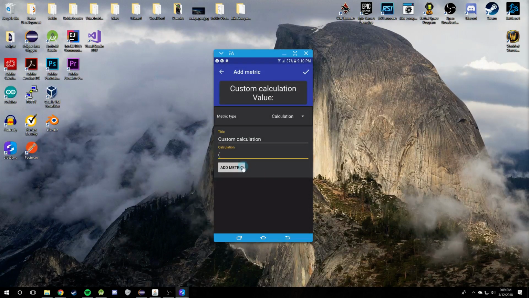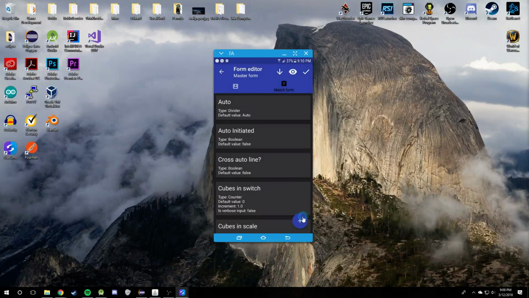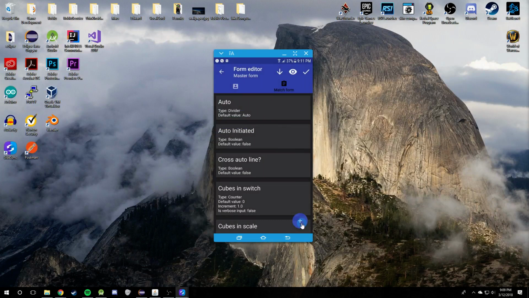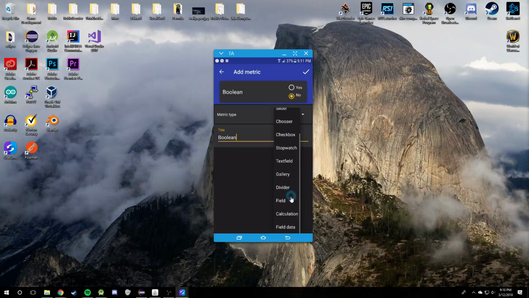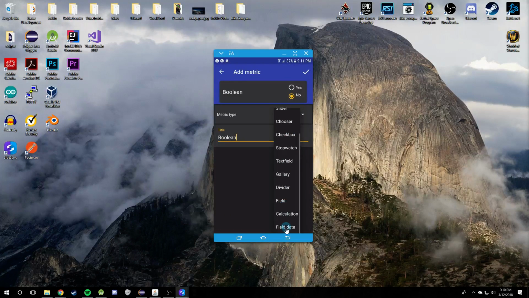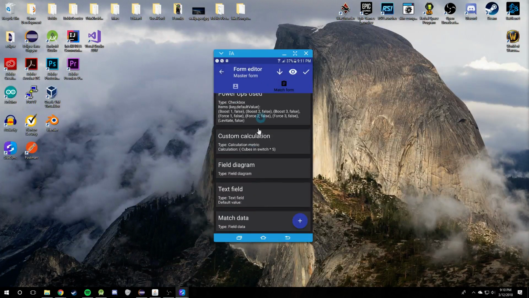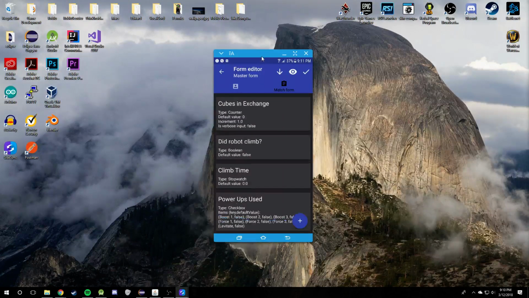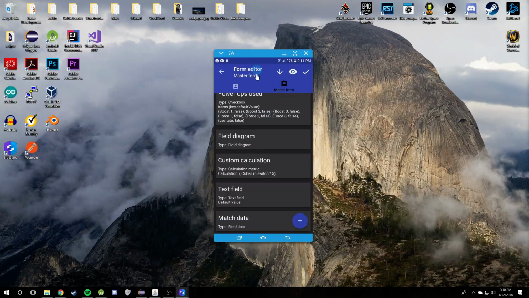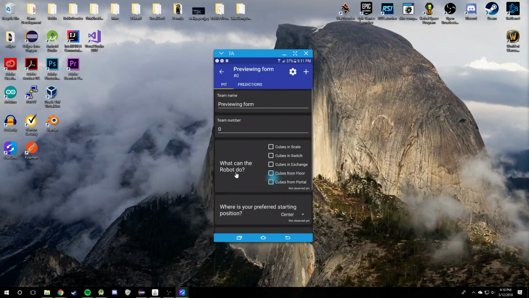So what I'm going to go ahead and do, I shouldn't have deleted that. Let me just go ahead and set up, we'll just do cubes and switch times 5 and add, we don't need that. We'll add the calculation. And I'll try to get one of each metric just so you can see how it works in the end here. And I think we need a text field. Yeah, so we'll just get a list of metrics here. Yeah, that should be fine for now. I don't know if I added field. Did I add field data? I didn't. Okay. Yeah, so like I said, you can remember those 3 different gestures for organizing things. And like I said, you can preview the form right here.